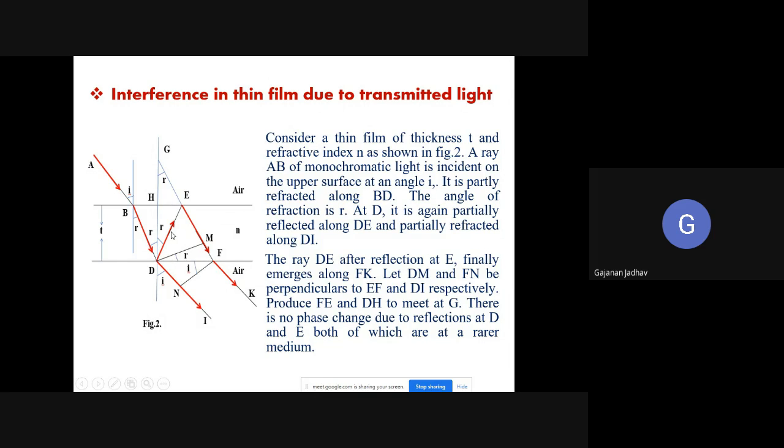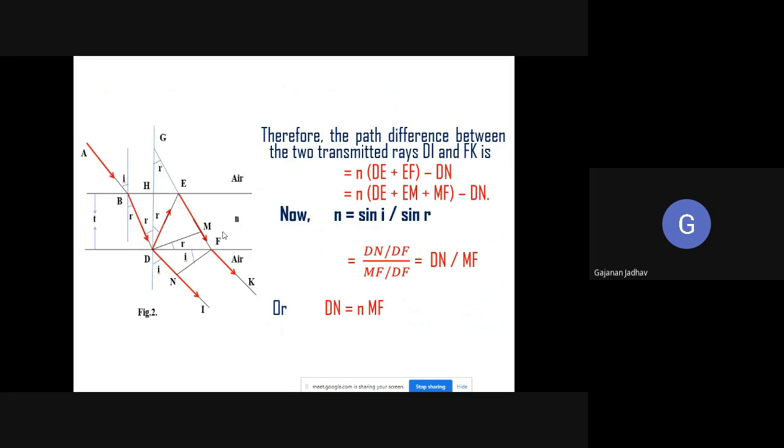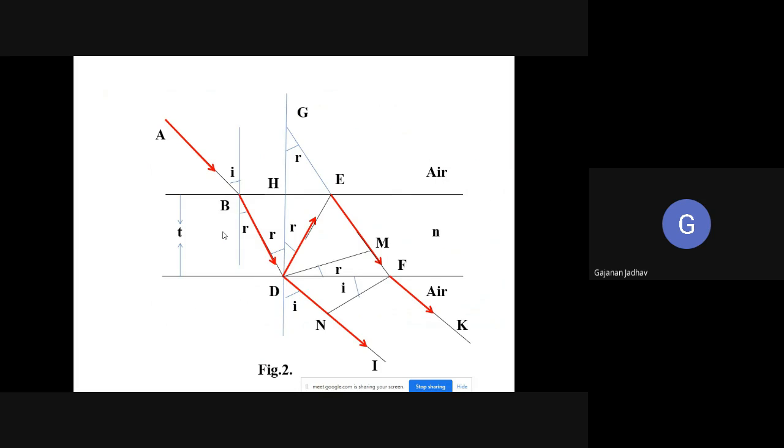You just try to understand. When will there be a phase change? When a ray of light travels from one medium into another, like from air to denser or denser to air, then there will be a phase change. If it is traveling through the same medium, that is, the transmitted light we are considering only in the thin film, so there will not be any phase change. This is the condition which we have considered.